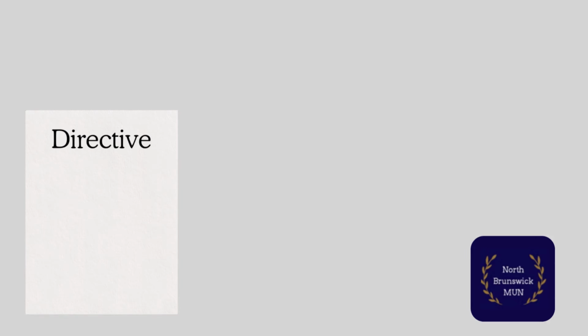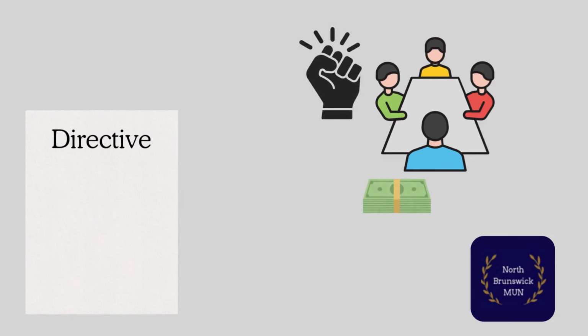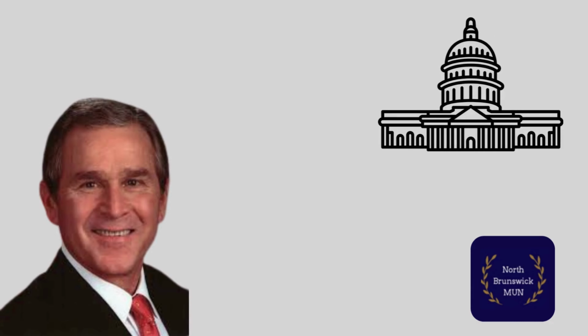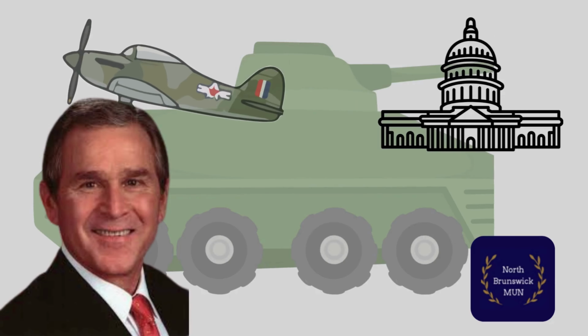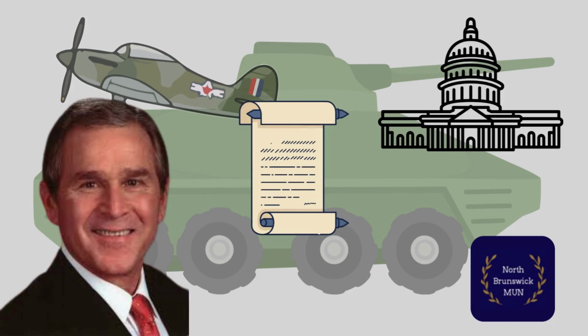However, in some committees, the committee as a whole also has its own powers that can be added in. For example, in our good old friend President Bush's Crisis Committee, if the entirety of Congress were sitting in committee, the committee as a whole would have the power to declare war, as designated by the United States Constitution. This could be added to a directive.